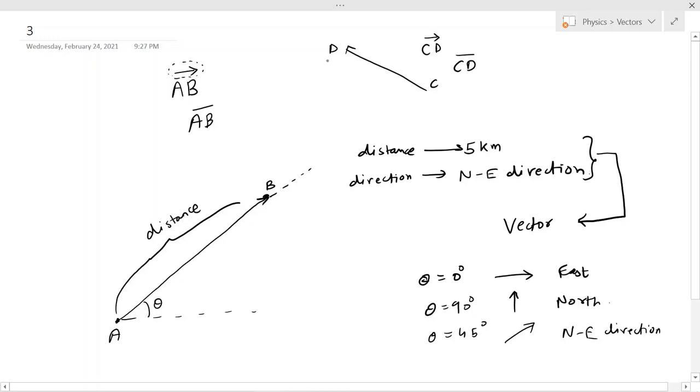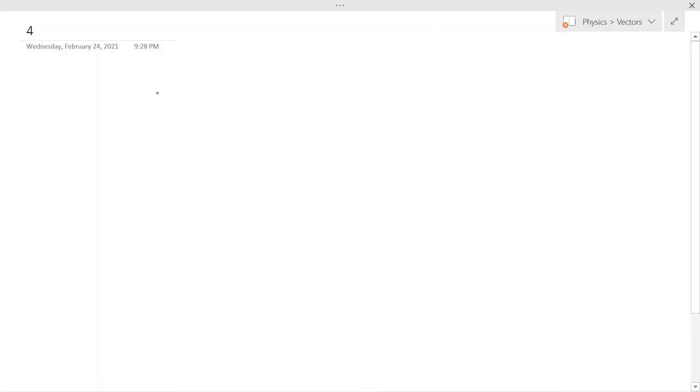Some textbooks use bold letters to denote the vectors. So now we have understood how graphically and analytically the vectors are represented. Now the next logical thing would be to understand the various operations based on vectors. So let's see what those are. The two vectors are equal only when their magnitude and direction both are equal.